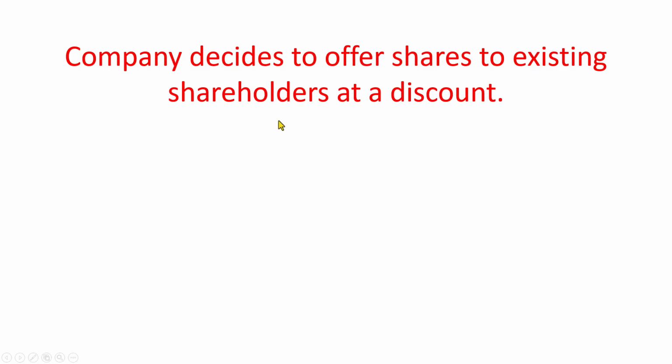Now, this is also done in a ratio. So let us say that the company decides to offer shares at a ratio of 1:2. Meaning, if a person has one share of the company, he is entitled to buy two shares at a discount. Now let me give you an example and explain the concept.